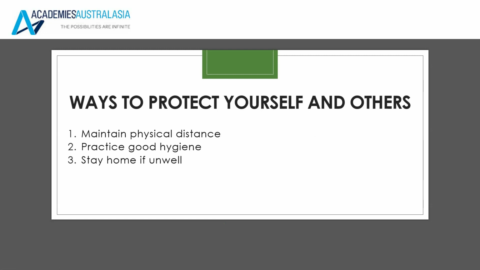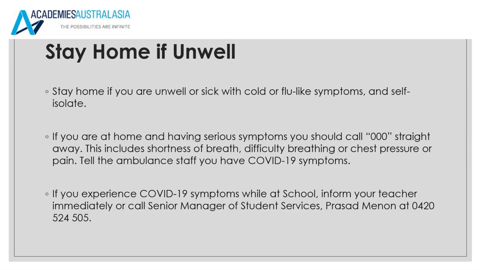Practice good hygiene. This means if you're coughing or sneezing, make sure you cough into your elbow or into a tissue, throwing that tissue in the garbage bin, washing your hands with soap and water. And number 3, if you're sick or you're not feeling well, please stay home and do not come to school or on campus. Stay home if unwell.